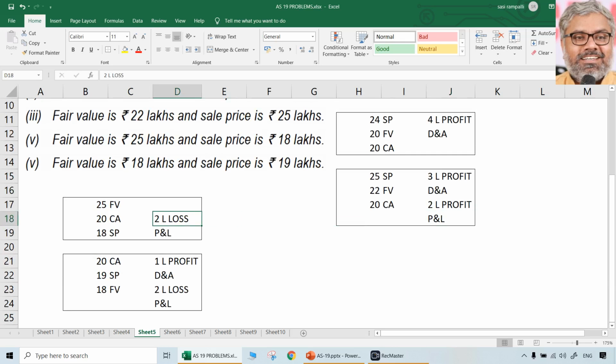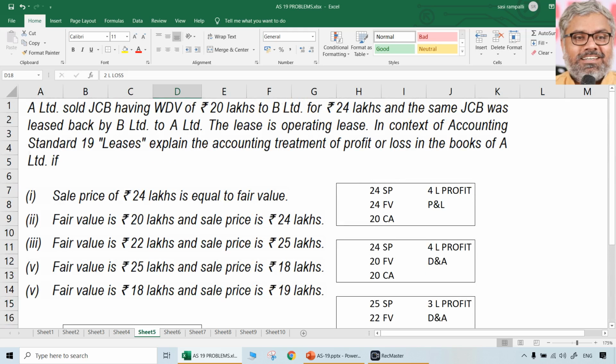And in the fourth case, 2 lakhs loss should be recognized in the P&L, provided, you have to write that condition, the future lease payments are not compensating this loss. And in the fifth case, 2 lakhs loss should be recognized immediately in P&L, but 1 lakh profit should be deferred and amortized. These are the various cases.